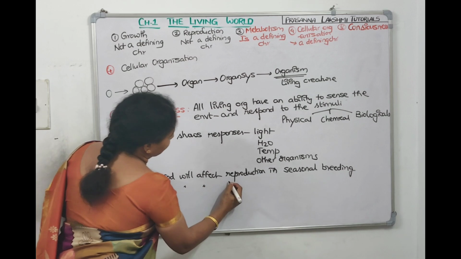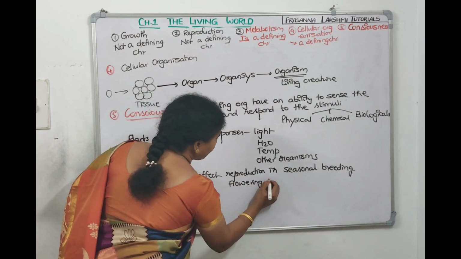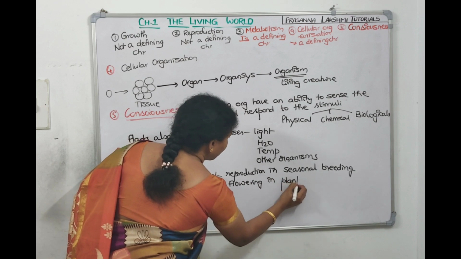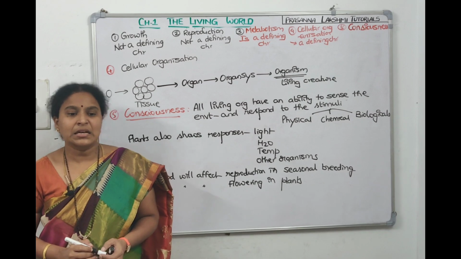Photoperiod will affect flowering in plants. Flower is a reproductive organ. Photoperiod will affect flowering in plants. Photoperiod will affect the reproduction process in seasonal breeders.